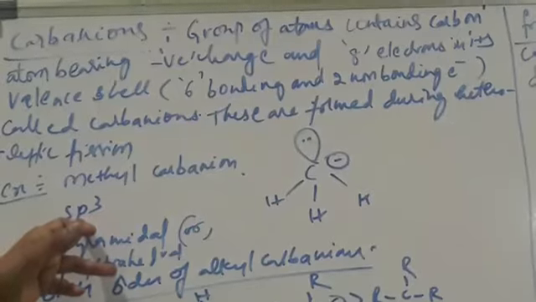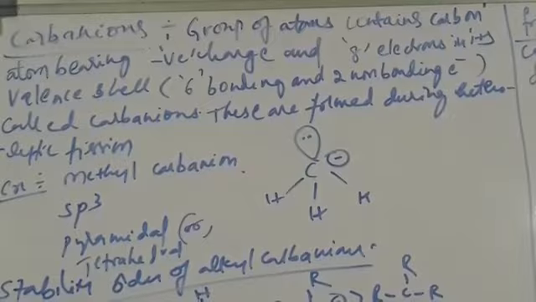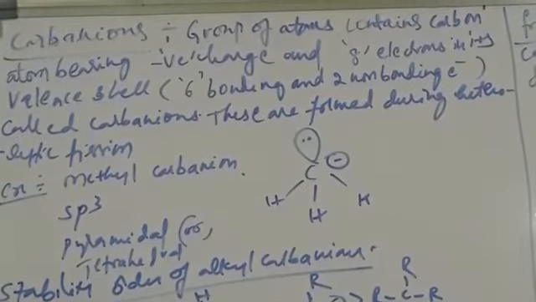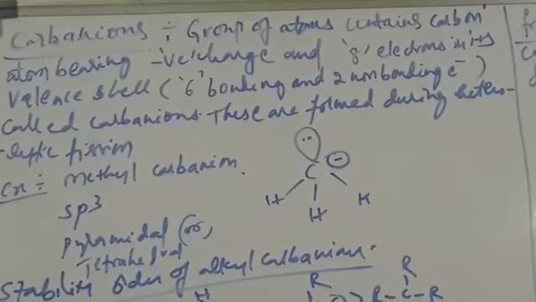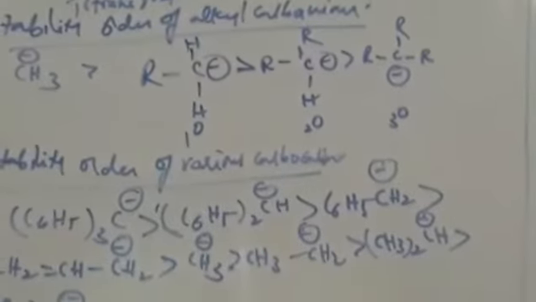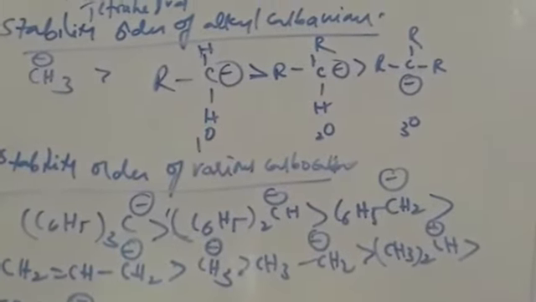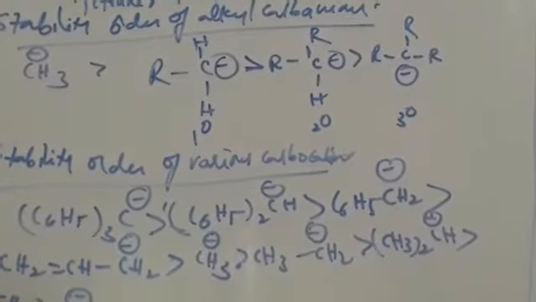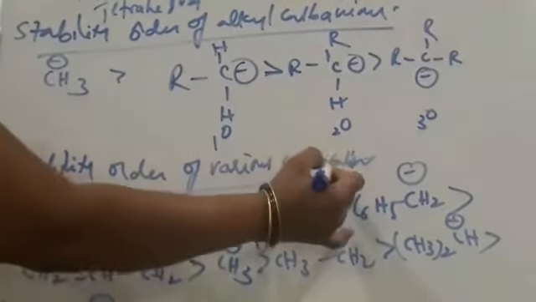The type of hybridization in a carbene ion is sp3, and the shape may be pyramidal or tetrahedral. Then coming to the stability of carbene ions: methyl carbene ions are greater than primary, primary is greater than secondary, and secondary is greater than tertiary carbene ions. Then the stability of different types of carbene ions.